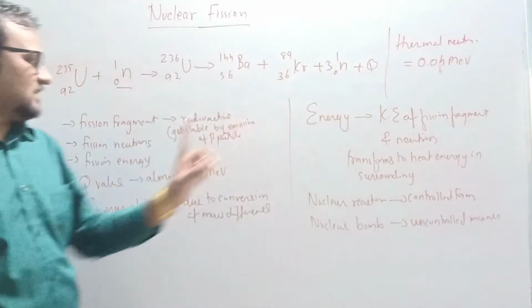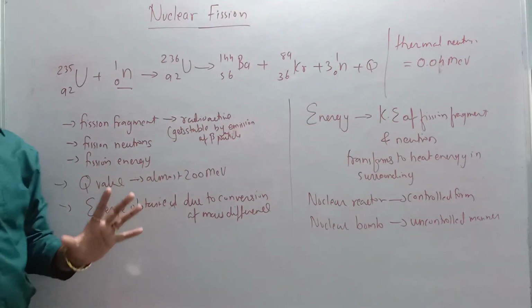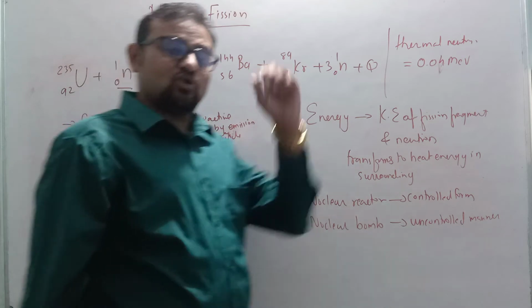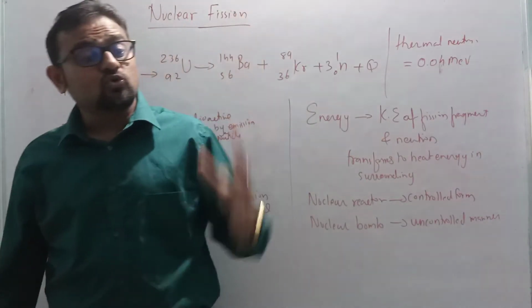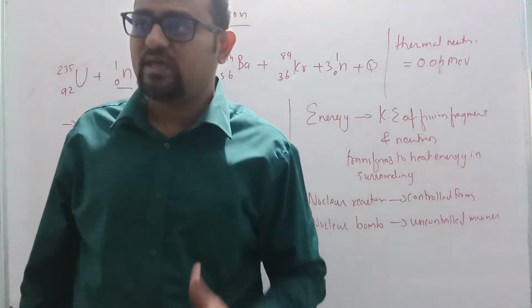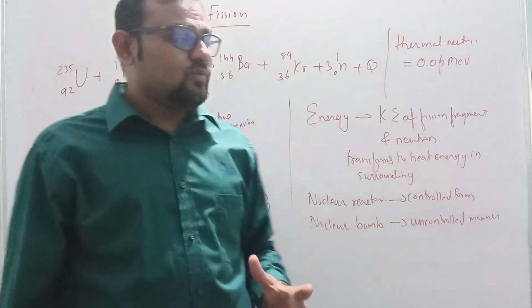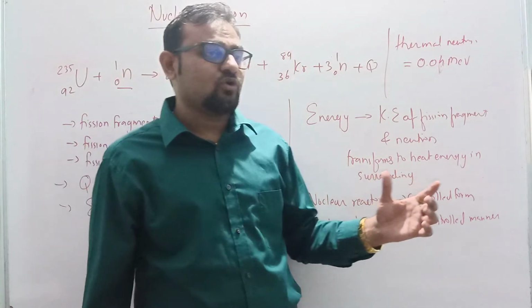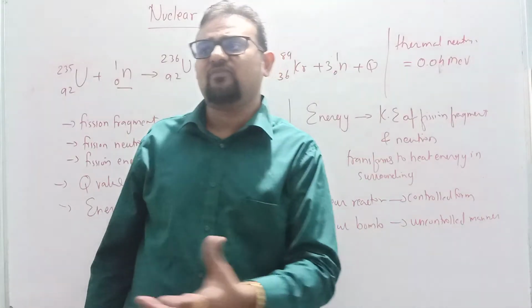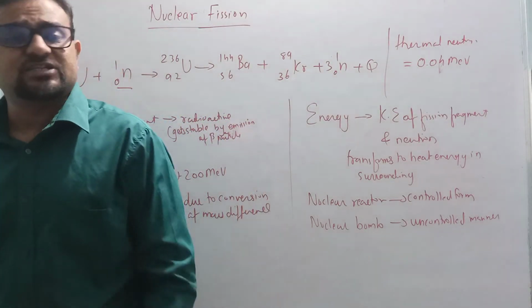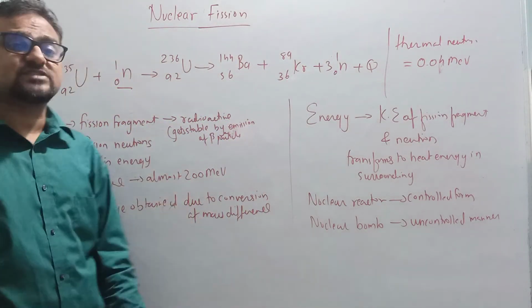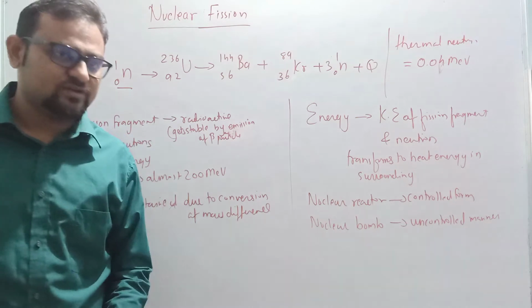Remember, the energy released is almost equal to 200 MeV. We bombarded with a thermal neutron of energy 0.04 MeV, and it releases 200 MeV, which is a very high amount of energy.